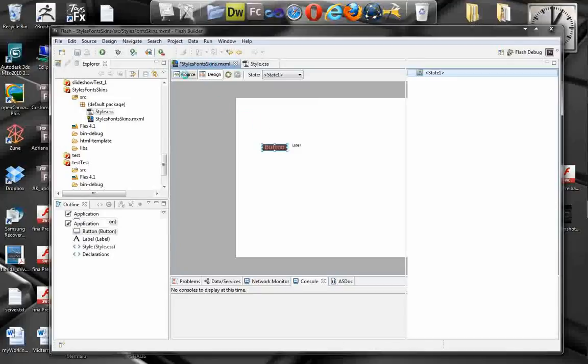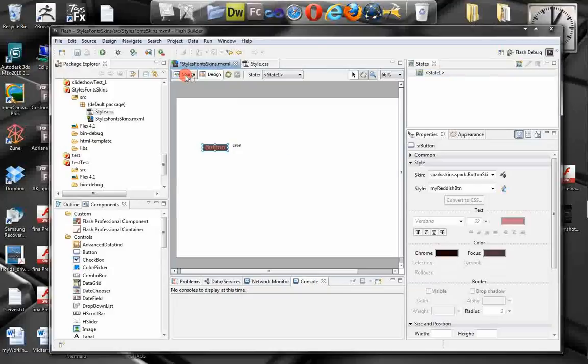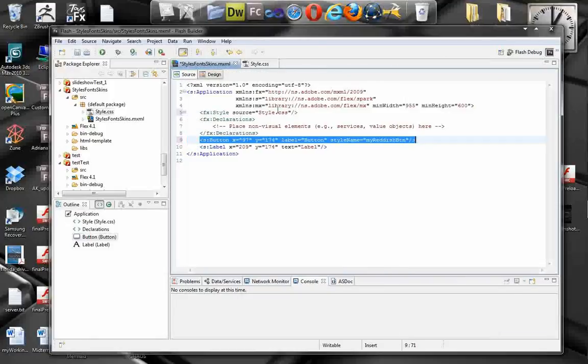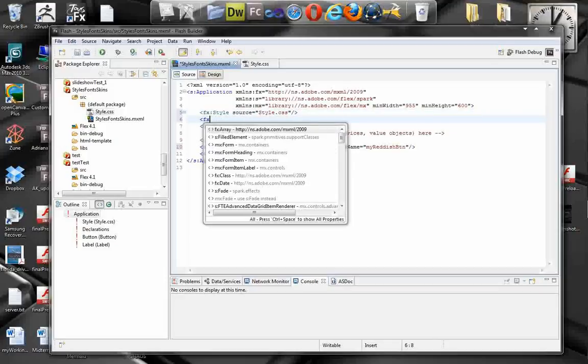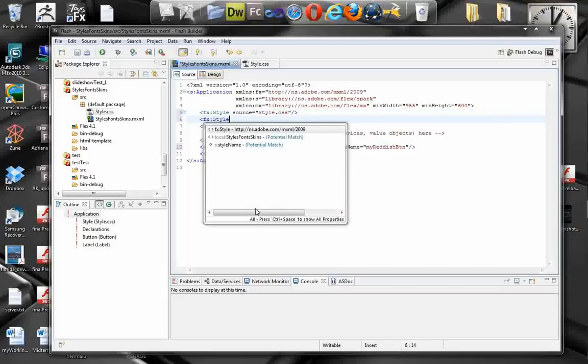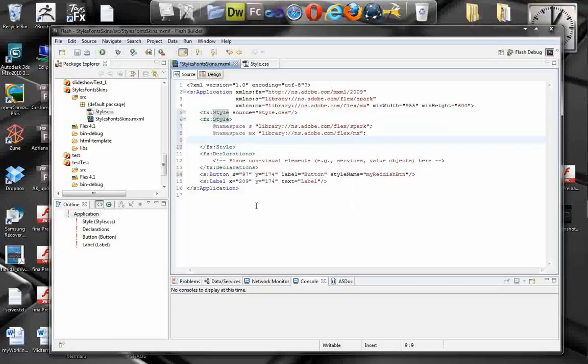Right now the style sheet is external, and if we go to the source code, you can see that the program added this reference here for the style with source. We can also write internal styles. Let's write one, style. Okay, that's my internal style sheet, and let's specify something for my label.